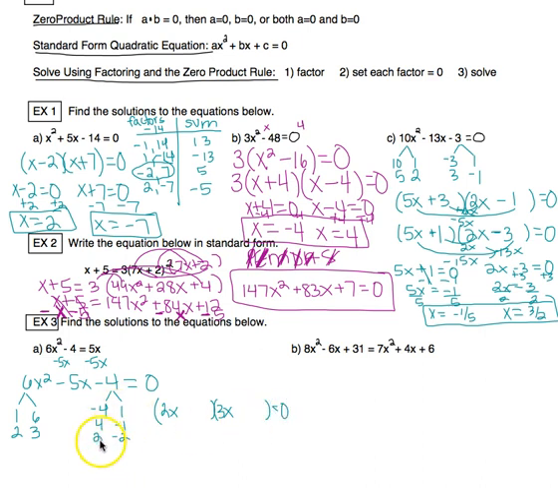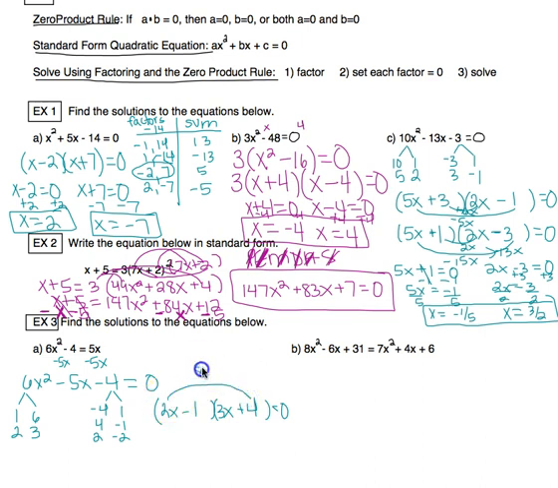And I know it can't be the 2 and the 2 if it's 2x and 3x, because that would require me to put a 2 with the 2x. Those would have a common factor. So I'm going to try the 4 and the 1. Again, the 4 can't go here because 2 and 4 have a common factor. So I'm going to try negative 1, positive 4 right here. And so that's my guess. Now I'm going to check it.